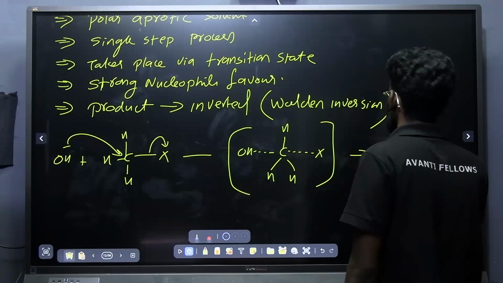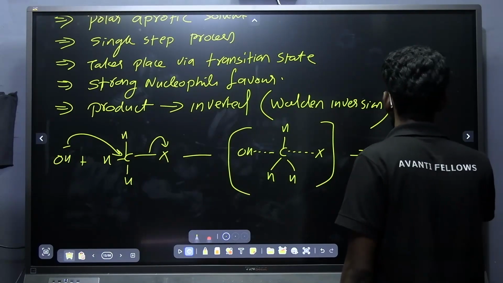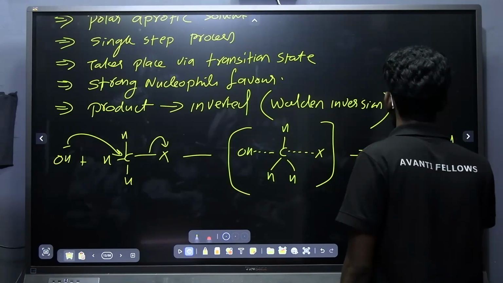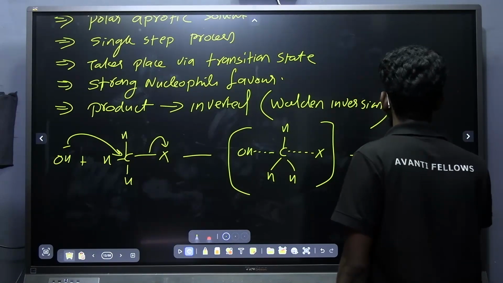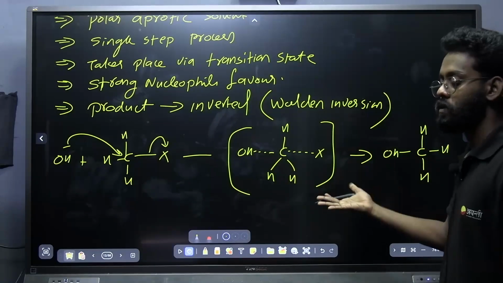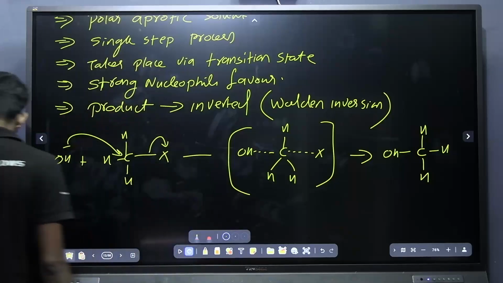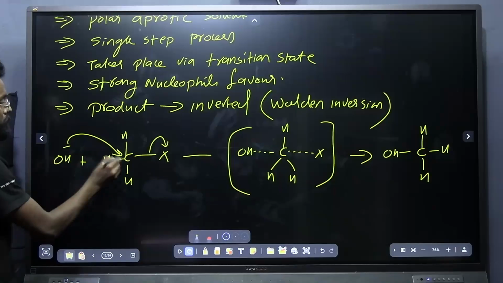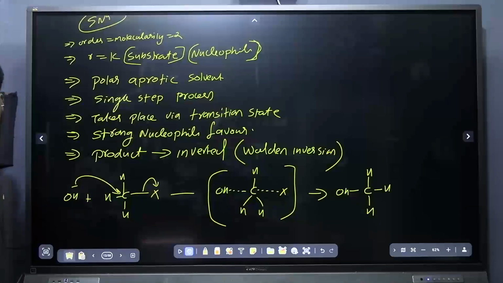And as a result you can see the OH attacking here. Yeah, we got the product. Okay, this is the simple reaction of the SN2 mechanism. Okay, are you done? Attack is always from the back side. Okay, this is all about the SN2 mechanism or SN2 reaction.